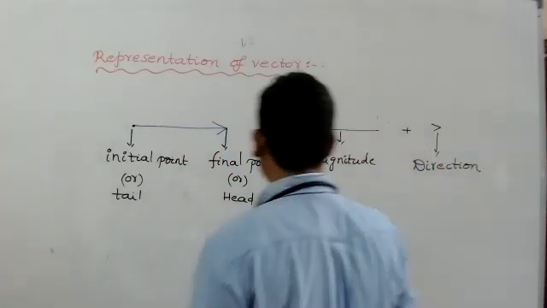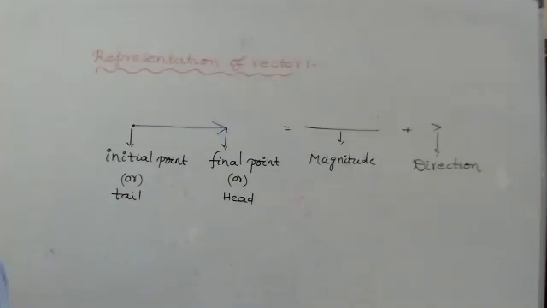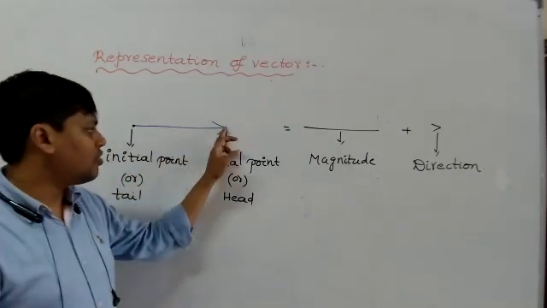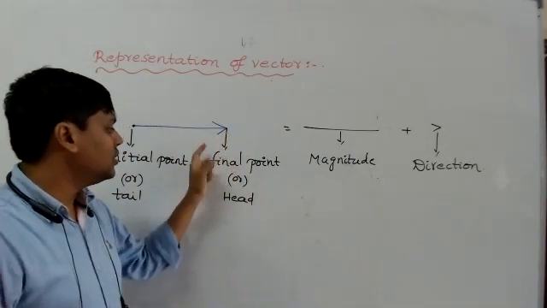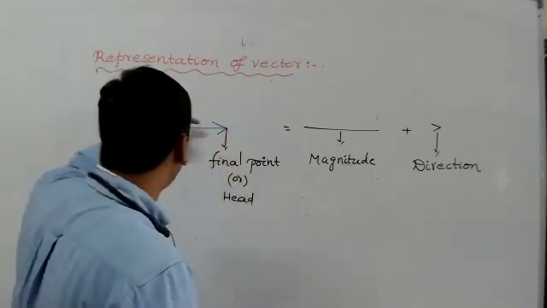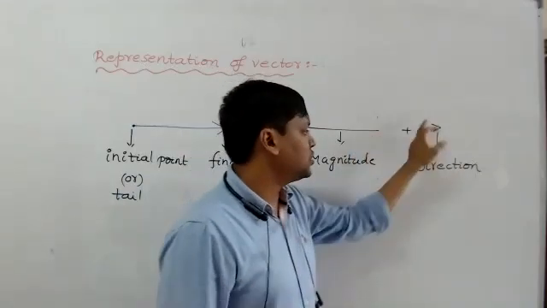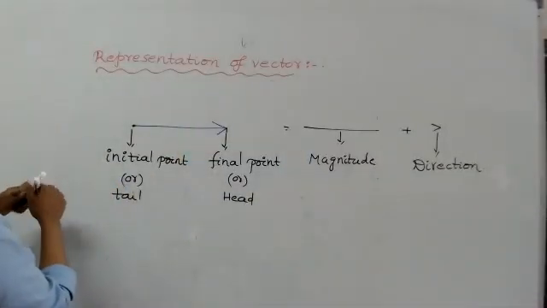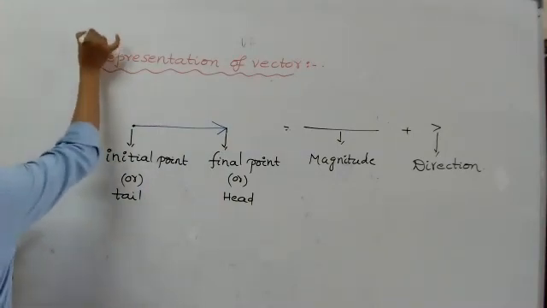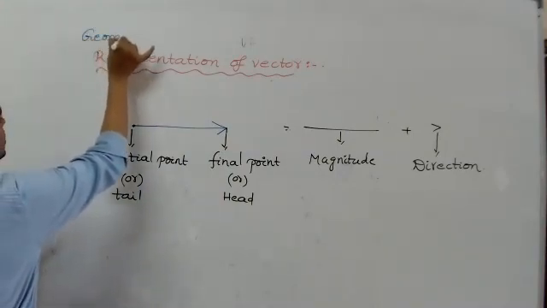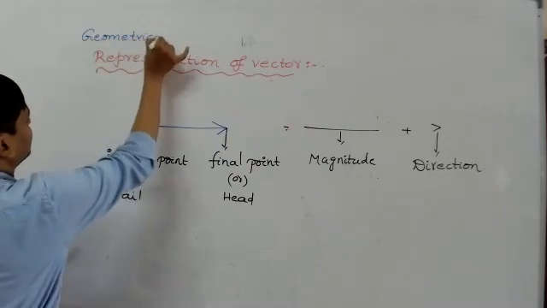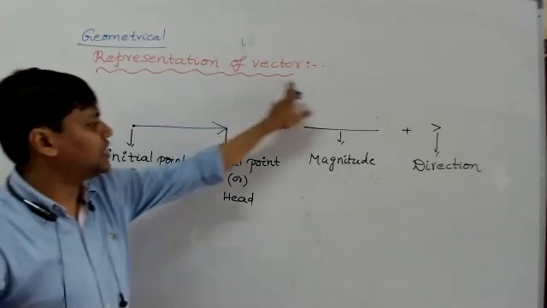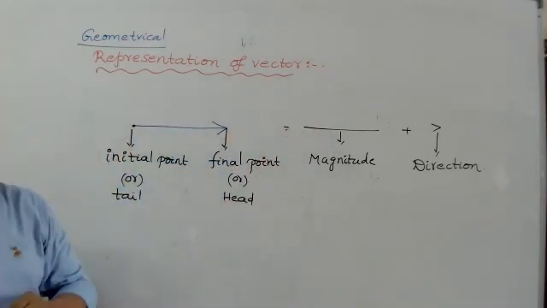Write this. That's why this representation is also called geometrical representation. Geometrically we represent a vector like this. Geometrical representation of vector. Write this point.